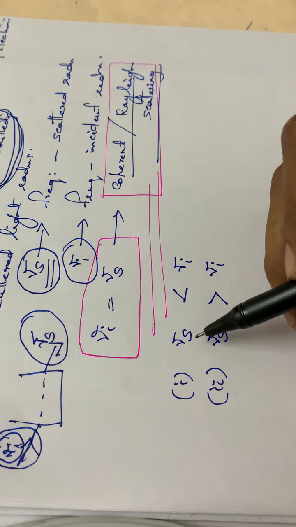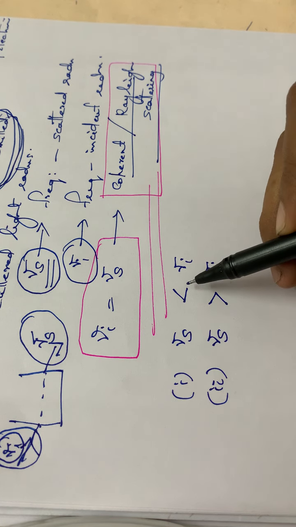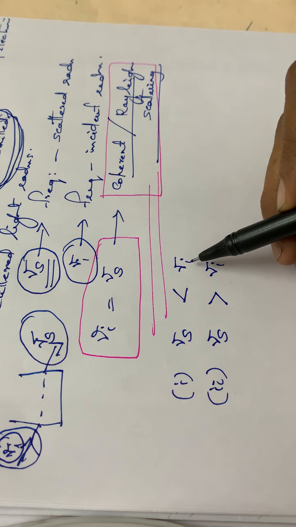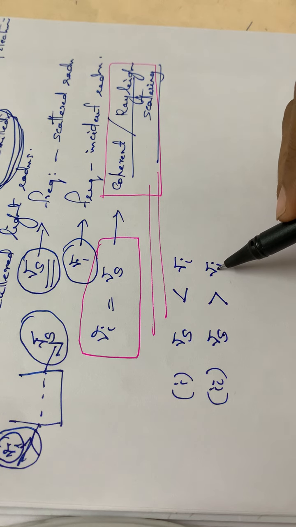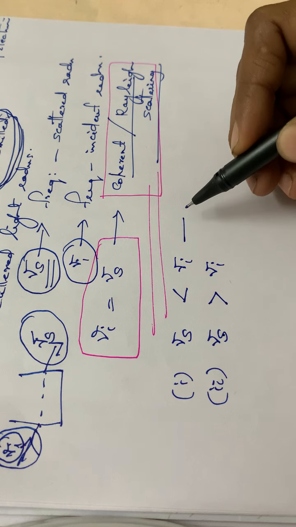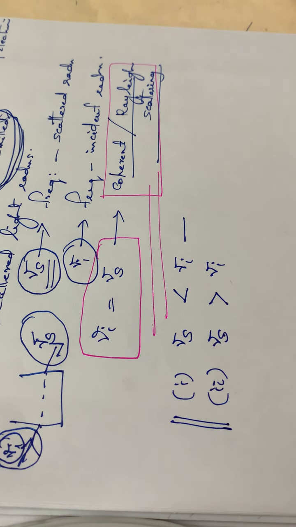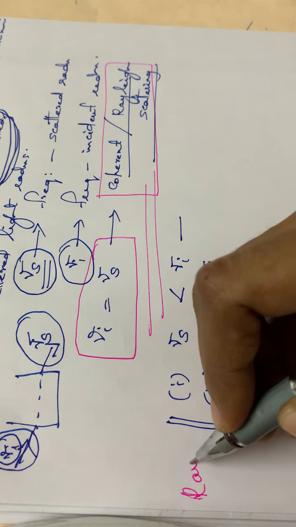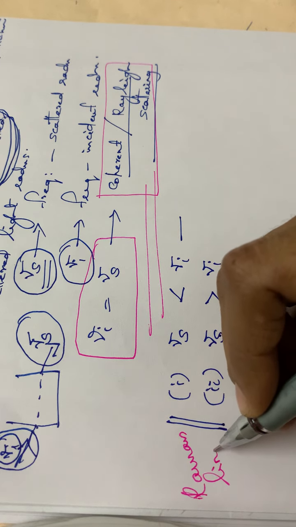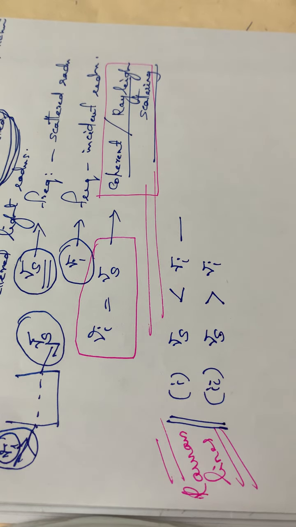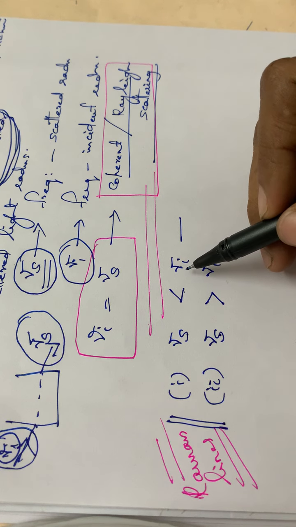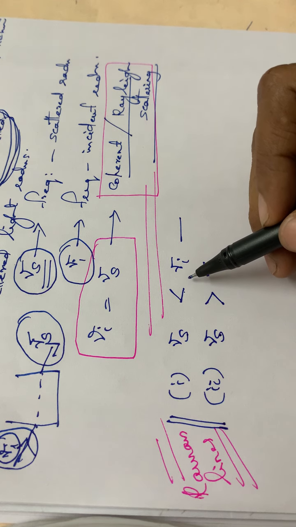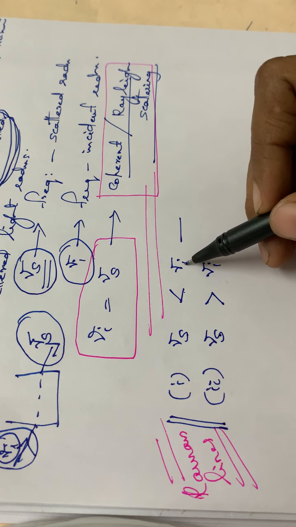So two conditions: when the scattered radiations have lesser frequency than the incident radiation, and when they have greater frequency than the incident radiation. These two conditions correspond to the Raman lines. In the first case, nu s is less than nu I, that means the scattered radiation will have a lower frequency than the incident radiation.